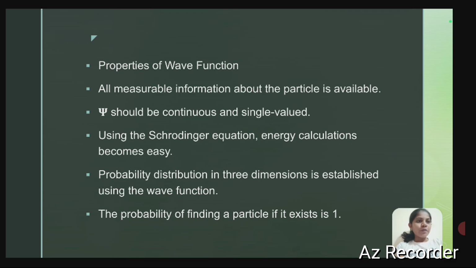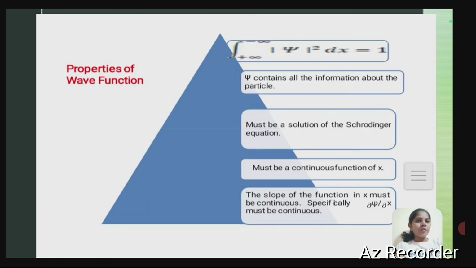Then the properties of the wave function. All the measurable information about the particle is available, where psi should be continuous and single valued. Using quadratic equations, the energy calculations become easy. Probability distribution in three dimensions is established using the wave function. The probability of finding the particle, if it exists, is 1. These are the properties of the wave function.